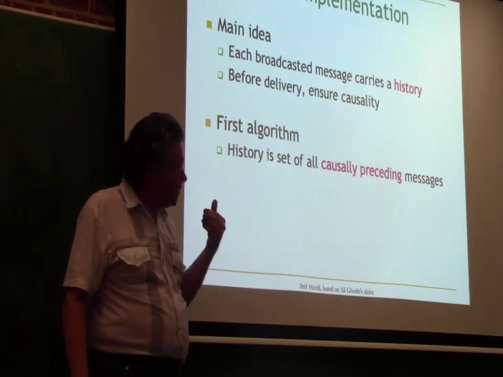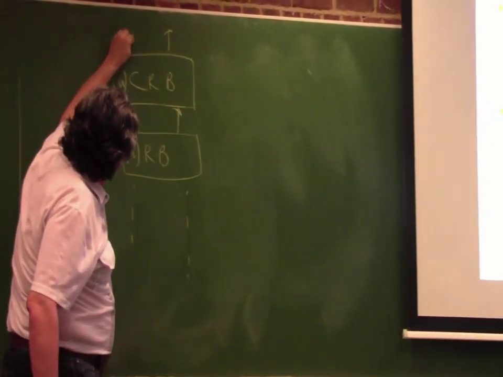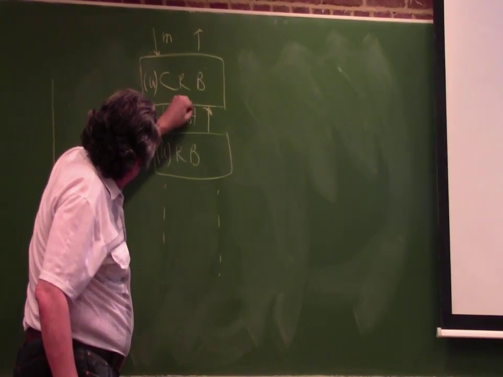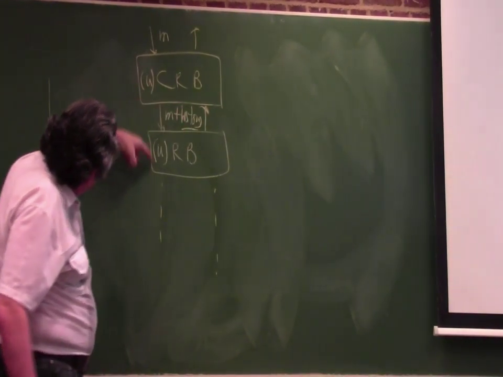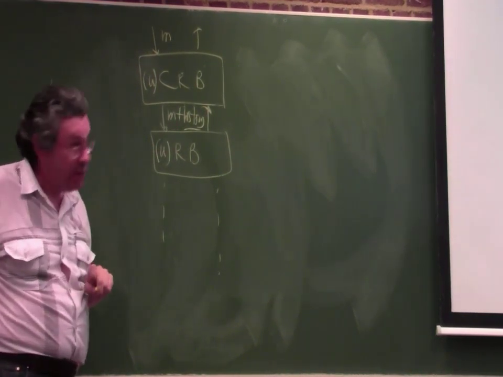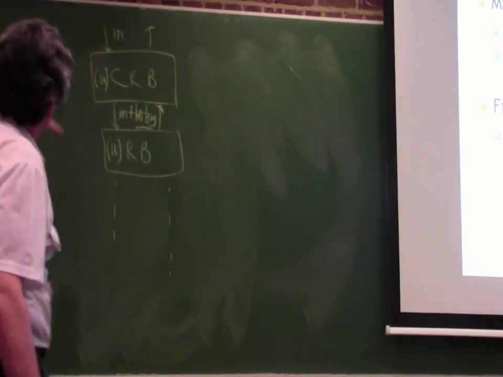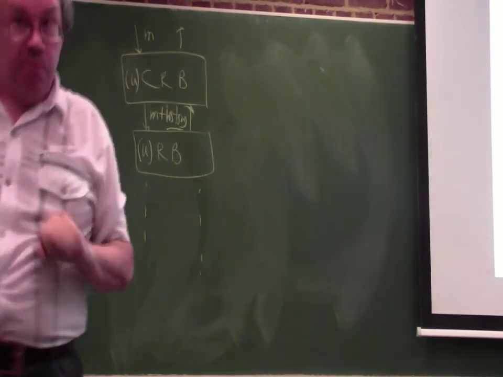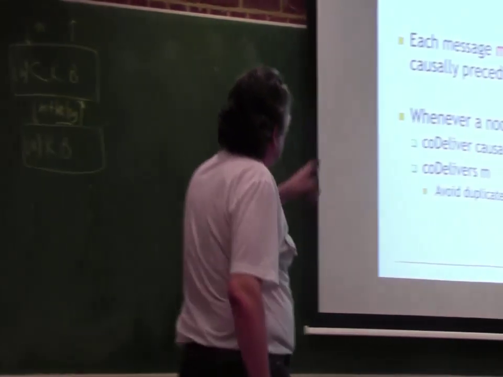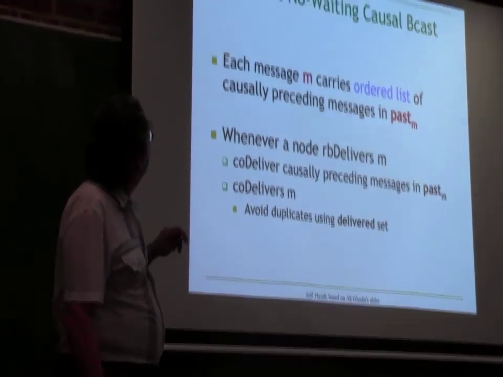piggyback all causally preceding messages on top of each message. So we have a message here, M, and then the message here will be M plus the history. Okay, so the reliable broadcast here is going to have all this causal information added to the message. That will make the algorithm simple. So the CB algorithm here is going to be pretty simple because of that. We call this the fail-silent, no-waiting causal broadcast.